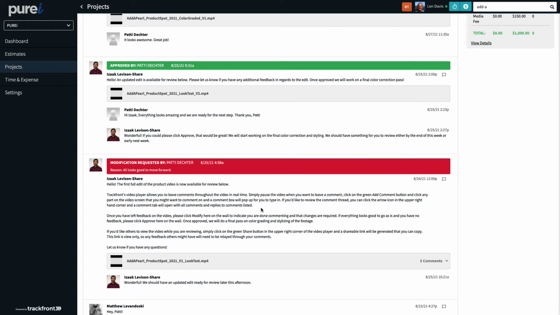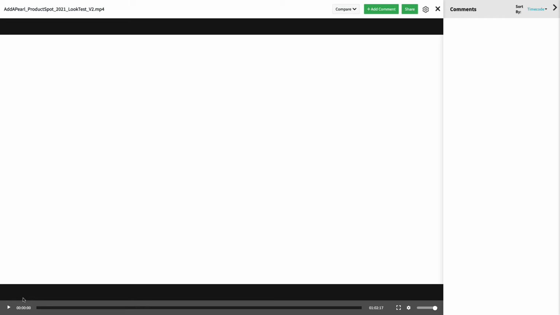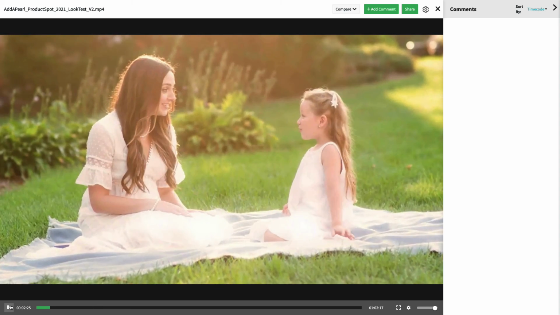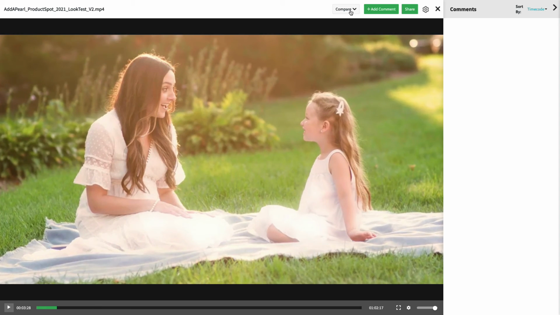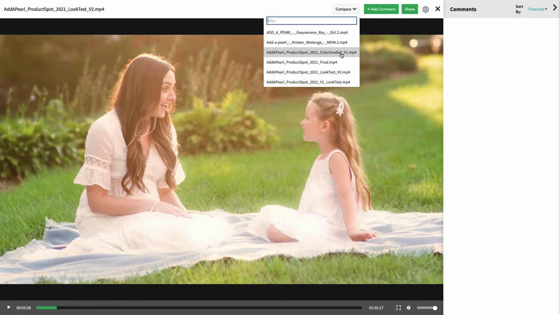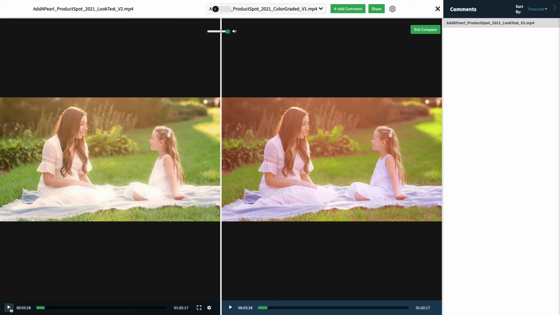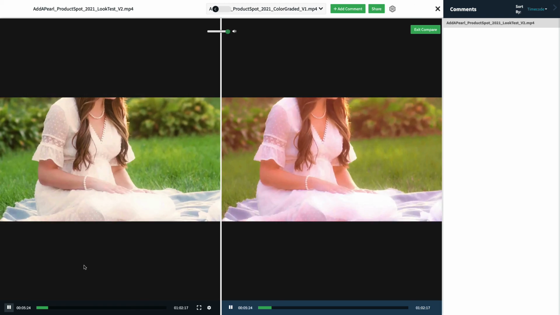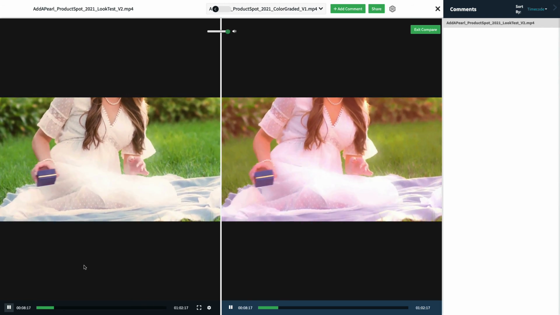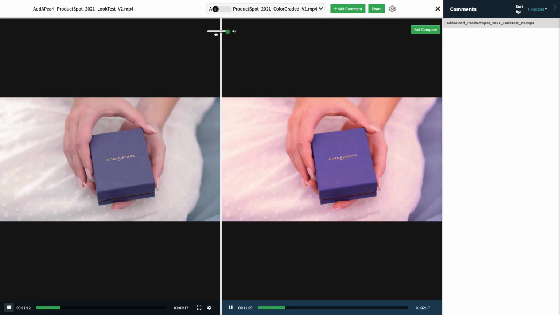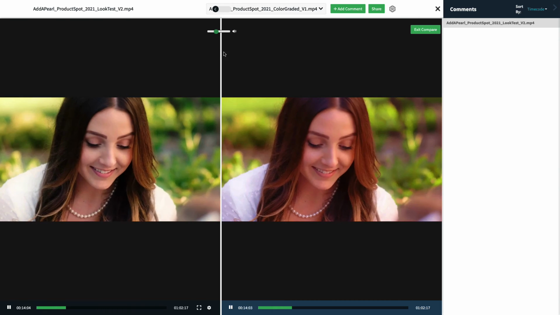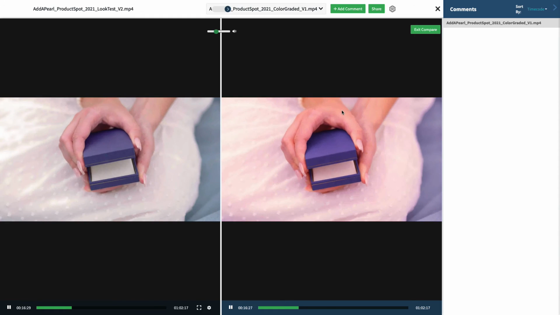So I'm going to pull up a different project just to show you a really cool feature of previewing videos. And that's this compare feature. So let's say we wanted to take a look at this particular video, but now we wanted to compare it to a previous version like V1. Now what's great is you can actually play these and compare them side by side. And you can change the volume and or the comments that are related to each video.